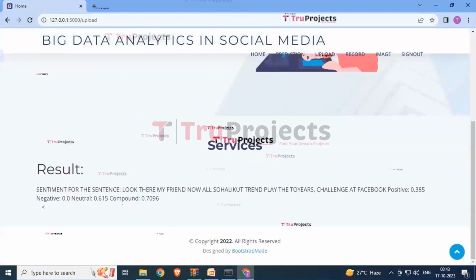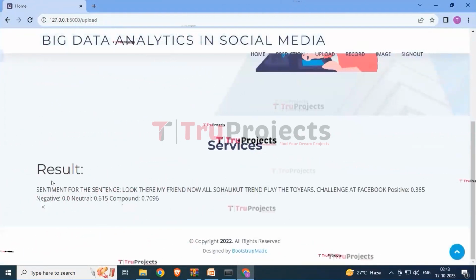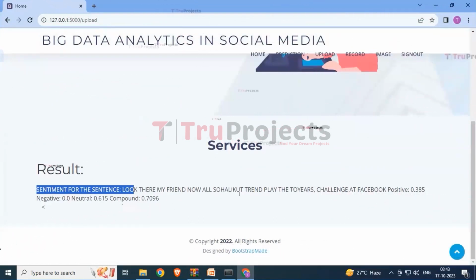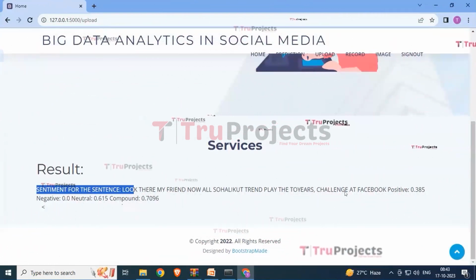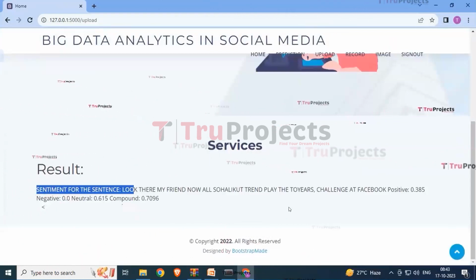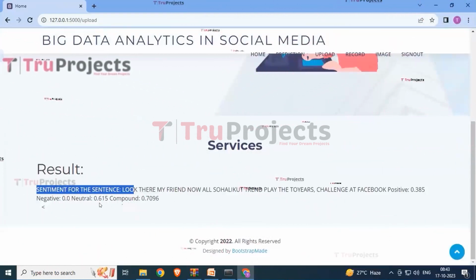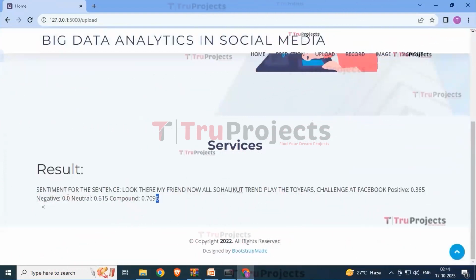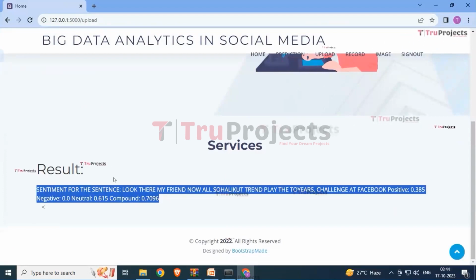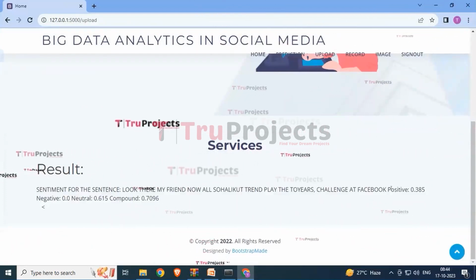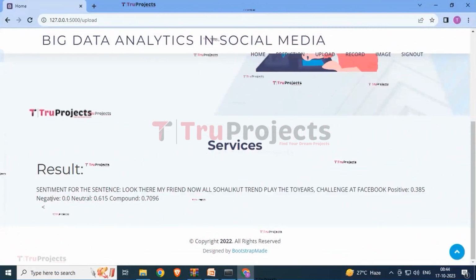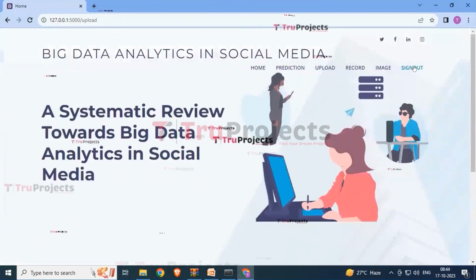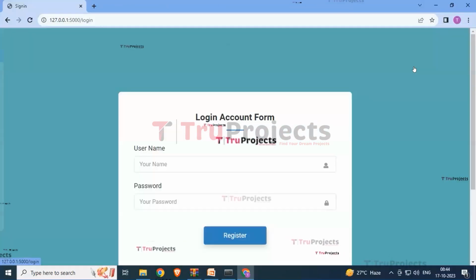By scrolling down below, here you can see it is showing the result for the uploaded image. The sentiment for the sentence is: look there my friend, now all Sholikut trend play the toyer. Challenge at Facebook: positive is 0.3, negative 0.0, neutral 0.6, and compound 0.7. So depending upon the image you are providing over here, it will show the sentiment for the sentence, whether the sentence is how much positive, how much negative, how much neutral, and how much compound. And by clicking on the sign out button, you can successfully log out.